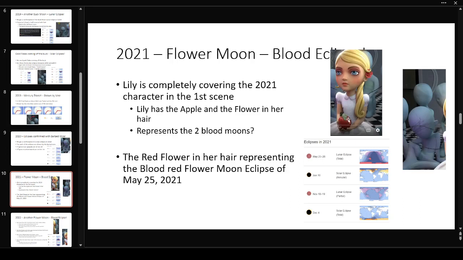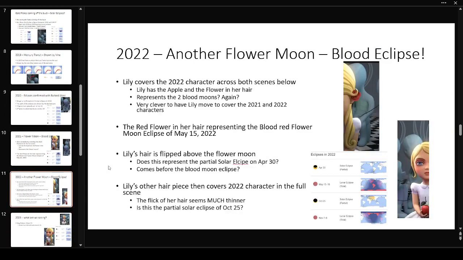And I think this November 18th one is shown by this apple, which has the leaf covering part of it, but the two red objects here are too distinctive to not represent something, and I think that the flower obviously is coinciding with this flower moon. Then in 2022, we have another flower moon, another full lunar eclipse on the May flower moon.